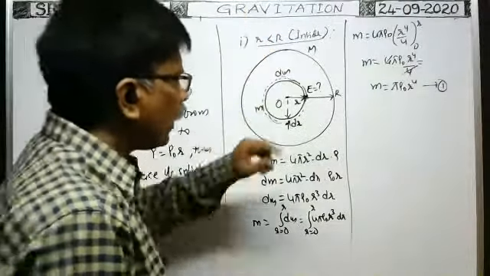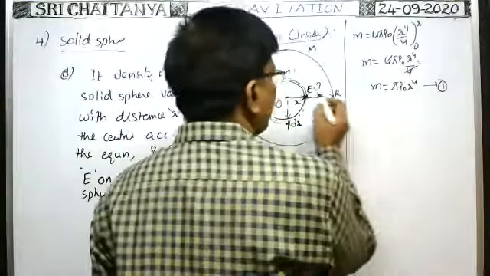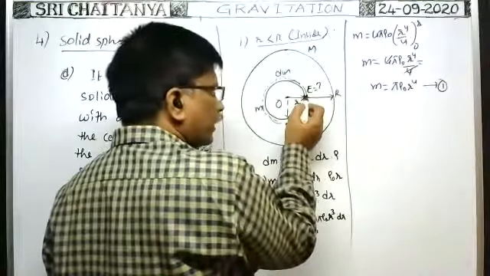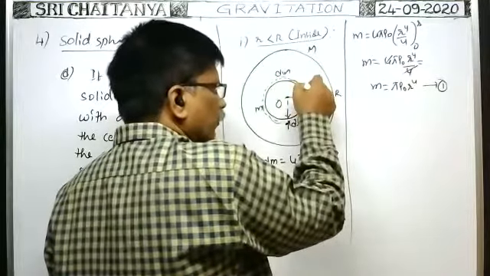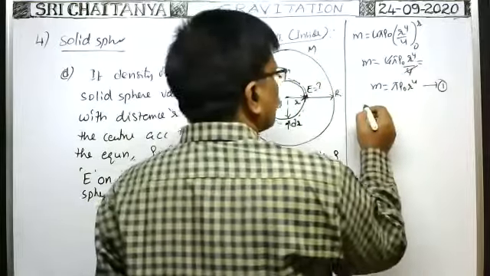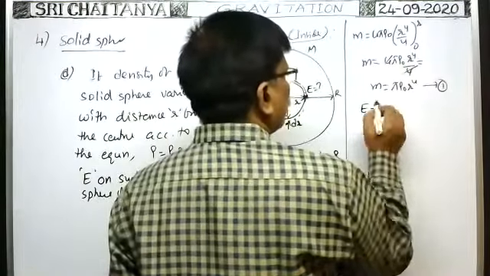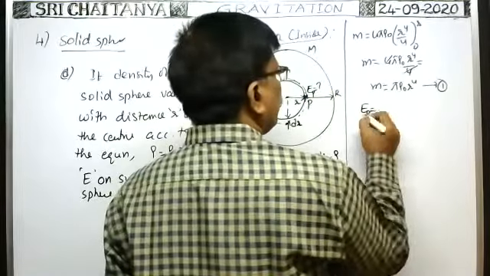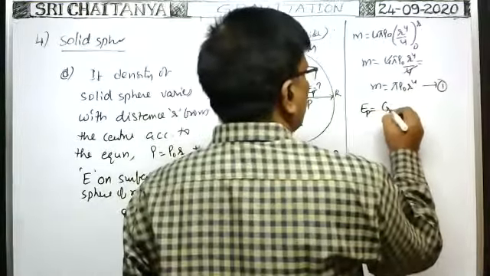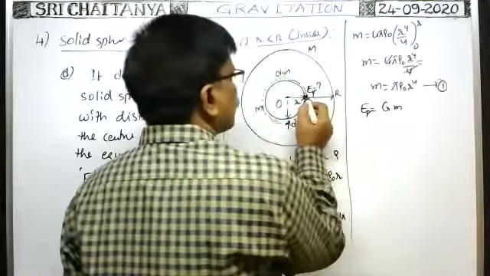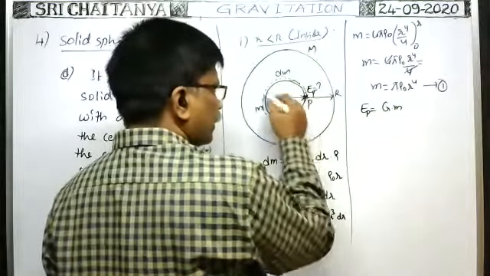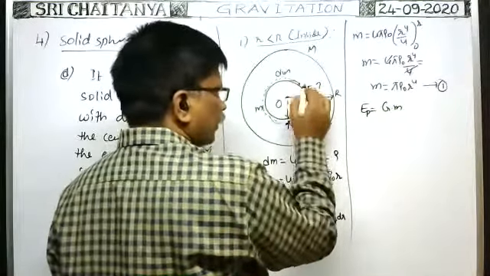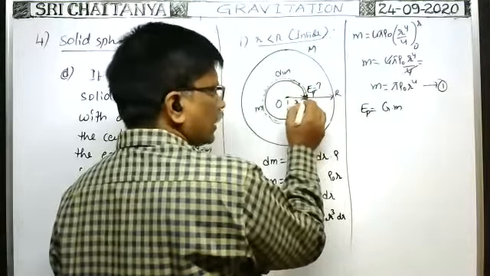At this point, what is the intensity of the gravitational field? The point lies on the surface of this solid sphere, no? Suppose this point is P. At this point the intensity is EP. EP is equal to G into the mass of that part divided by the distance of this point from the center squared, because for this solid sphere it is a surface point.